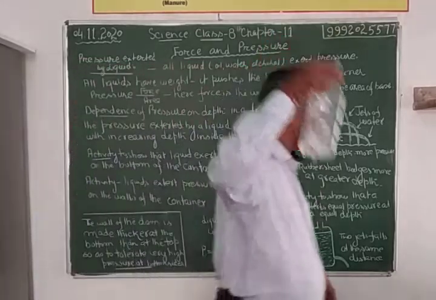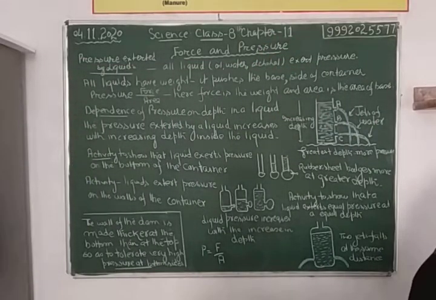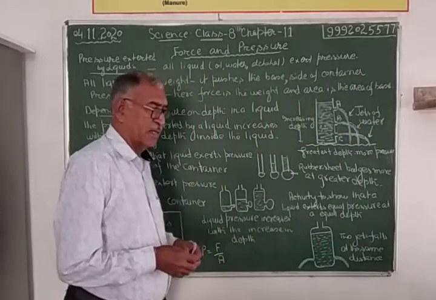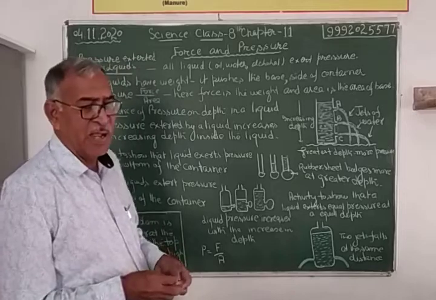So this activity has proved that with the increasing depth, the pressure of a liquid increases.